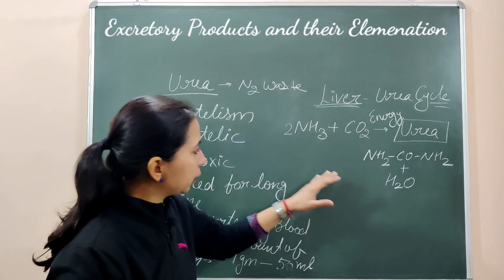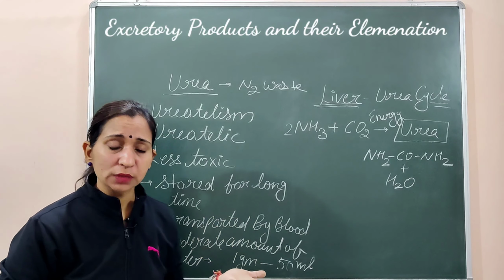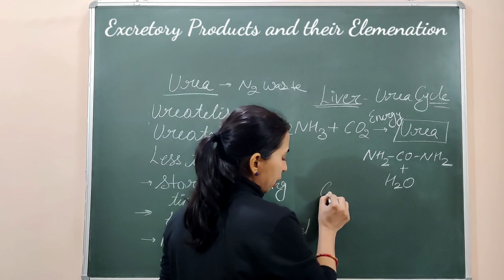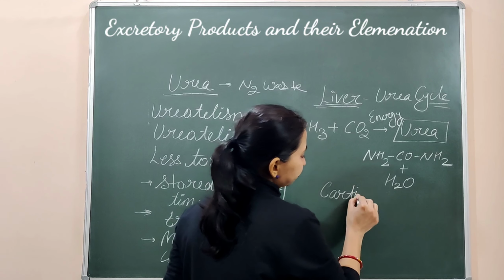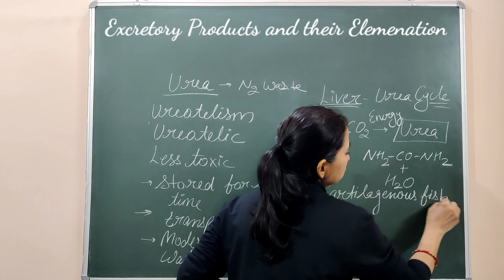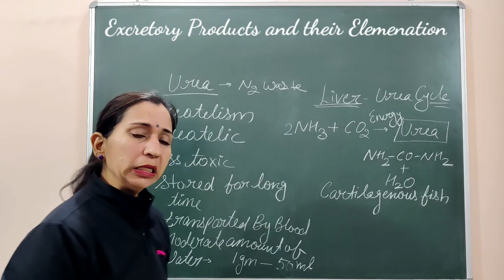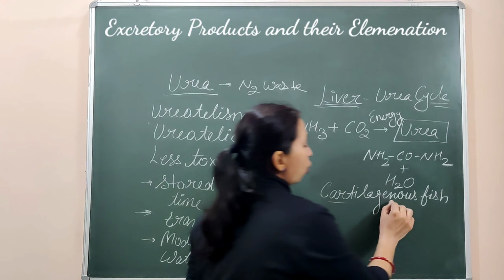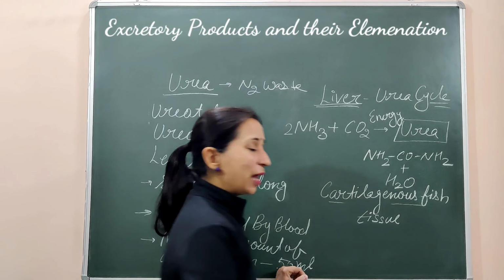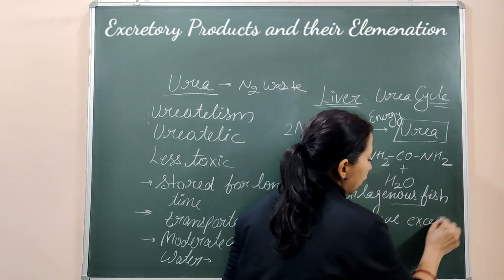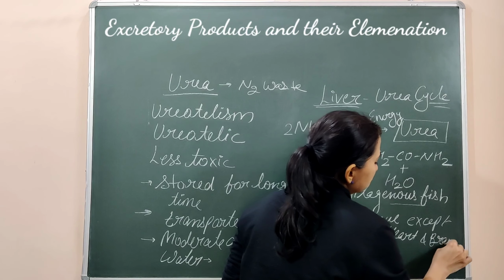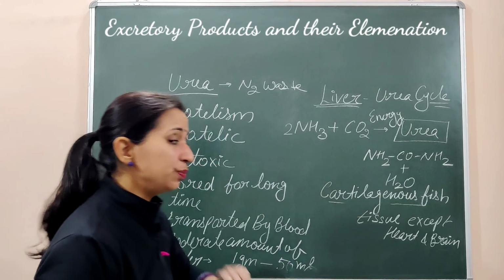अब आगे अगर हम देखें the examples, what are the organisms which are showing this kind of excretion. So examples में हम बोल सकते हैं, examples में हमें यहाँ पे मिलेंगी the cartilaginous fishes, they excrete their nitrogenous waste in the form of urea. In the case of these cartilaginous fishes, all tissues form the urea except heart and brain.